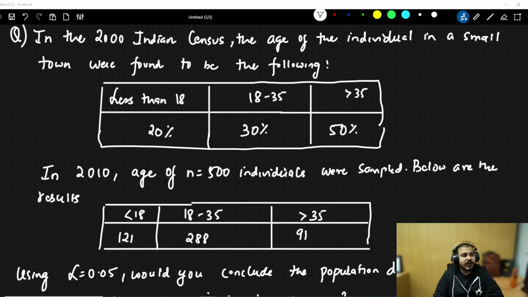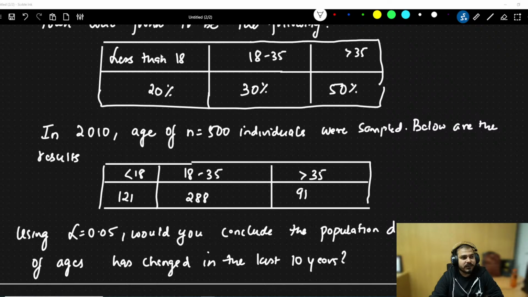Okay. Now, here you can actually see that this is the original data with respect to the population, then you sample the data and you found it out, right? And then we are just trying to see what is the difference between this and this. Do you think the population may have probably changed just by seeing the specific data? You will probably say, yeah sir, the population may have changed. For 18 to 35 you can see a huge number, and for greater than 35, just seeing the percentage, it shows a very small number. Obviously from the above population proportion you should be saying that greater than 35 should be more.